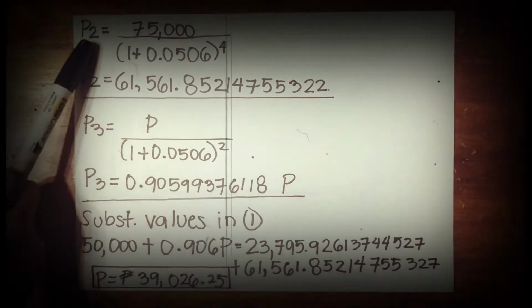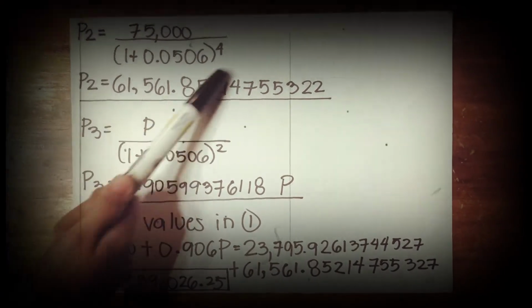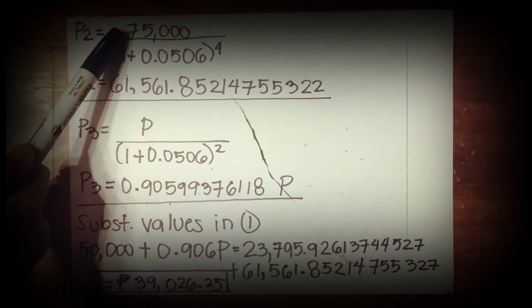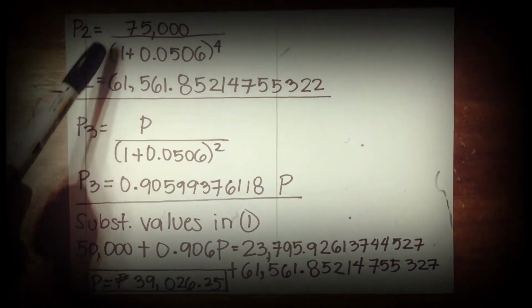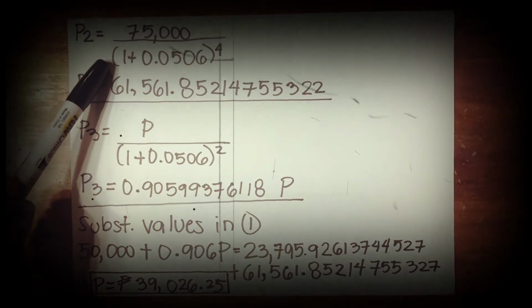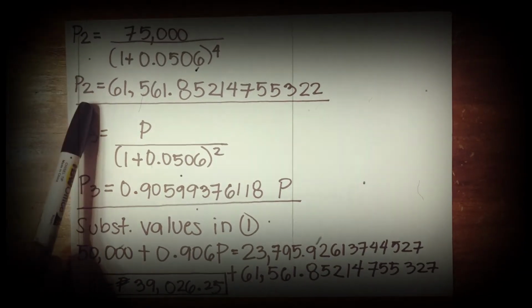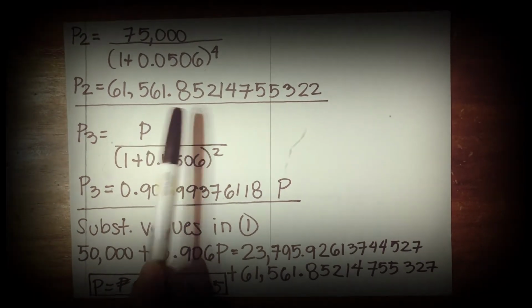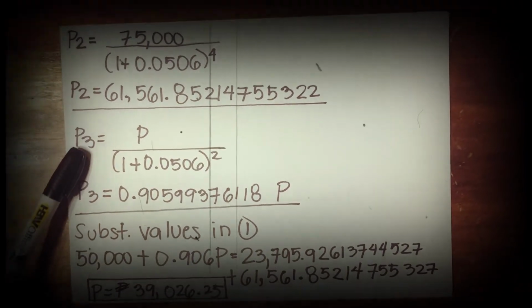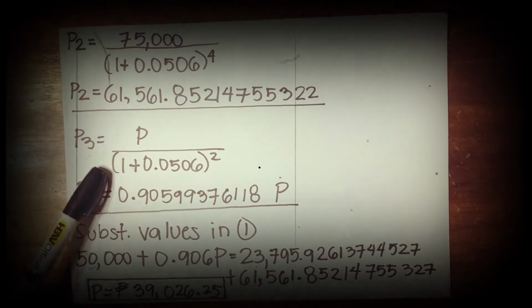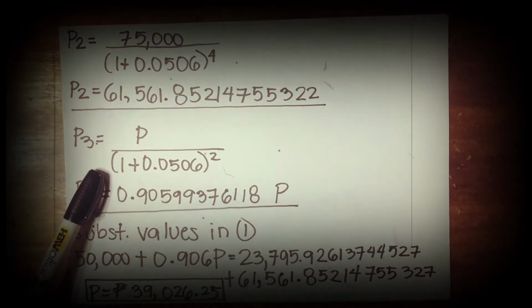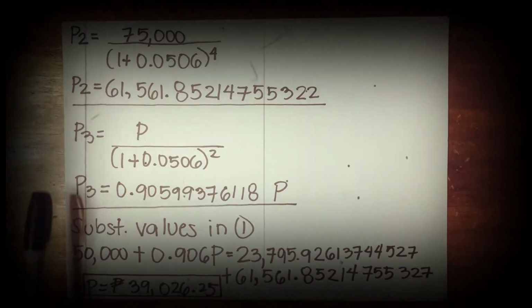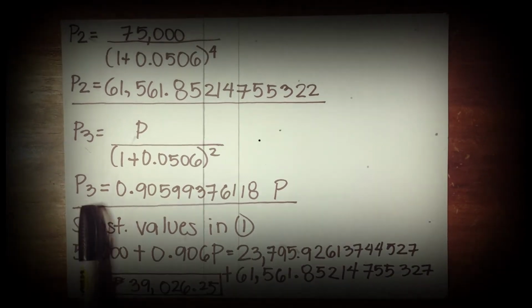For P sub 2, substituting all the given values, 75,000 all over the quantity of 1 plus 0.0506 raised to 4, and P sub 2 will be equal to 61,561.85. For P sub 3, which is equal to P all over the quantity of 1 plus 0.0506 raised to 2, it is equal to 0.91P.